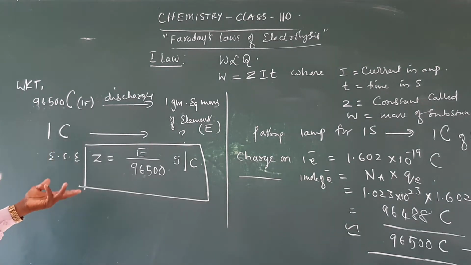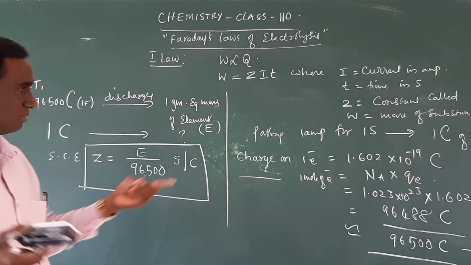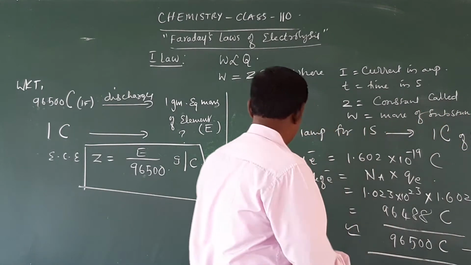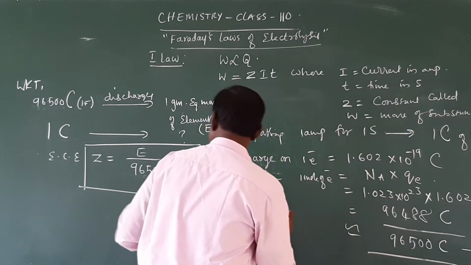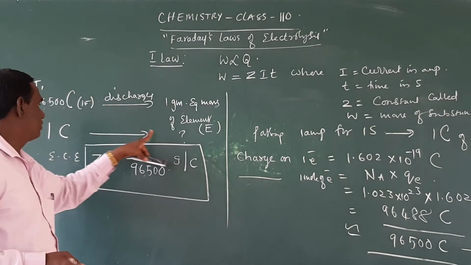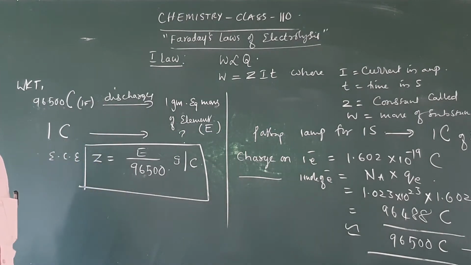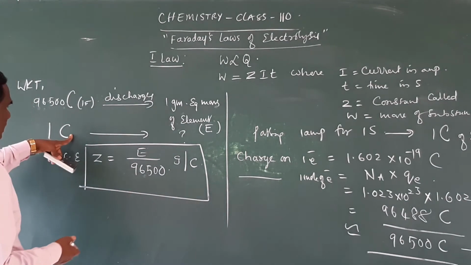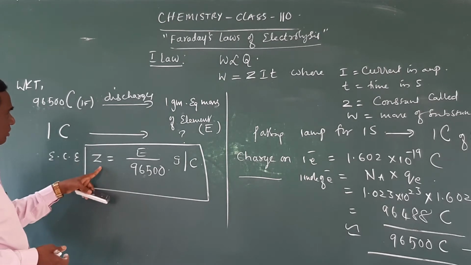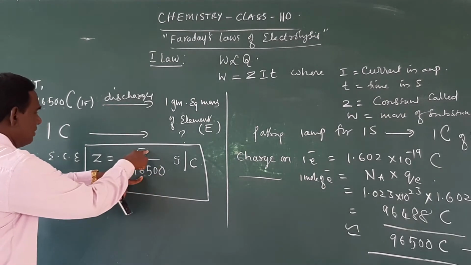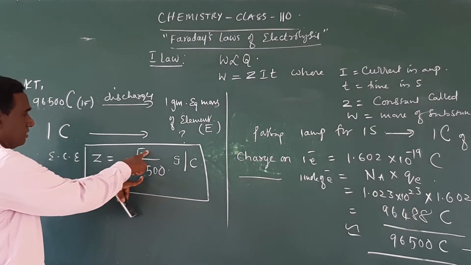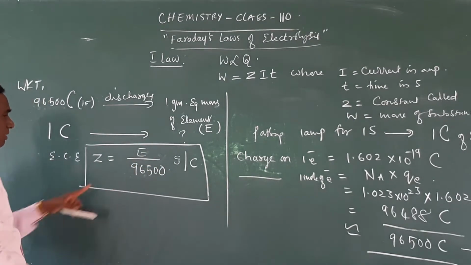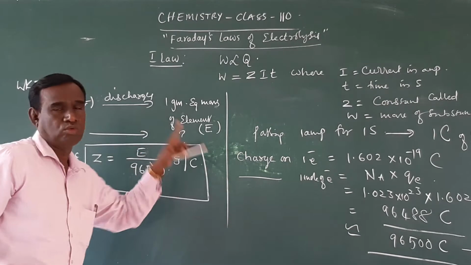That is Z, the electrochemical equivalent. So 96,500 means 1 gram equivalent mass E, therefore 1 coulomb means into 1. So Z is E by 96,500 gram per coulomb.